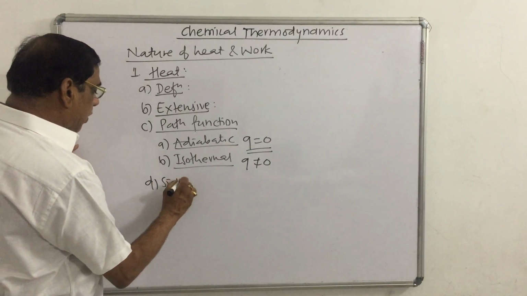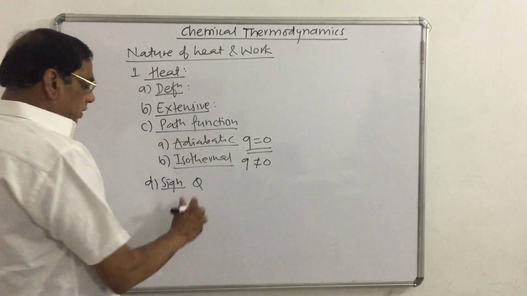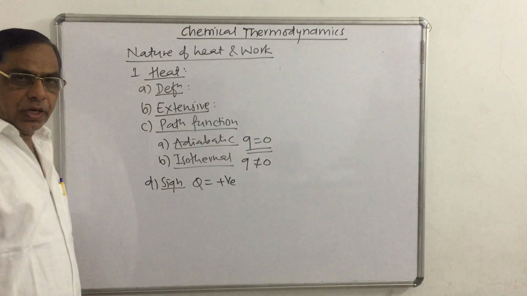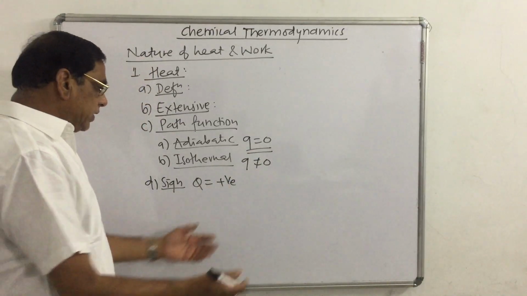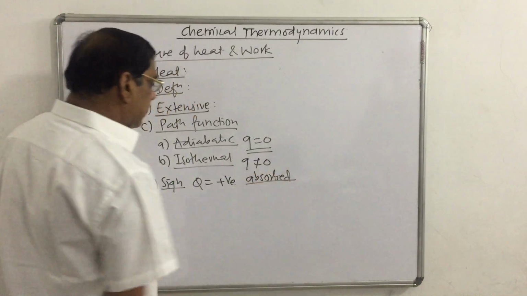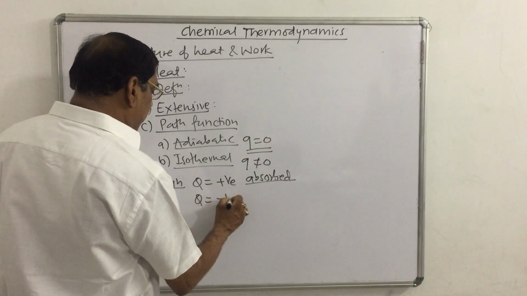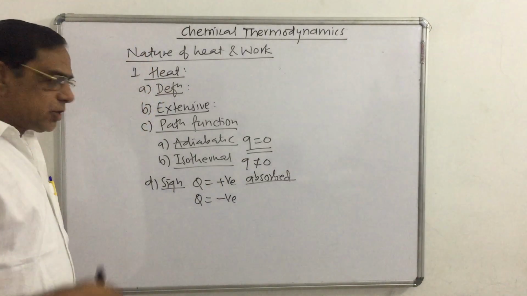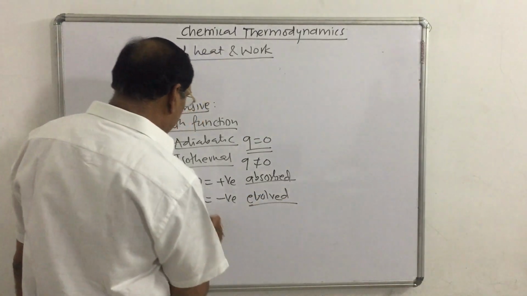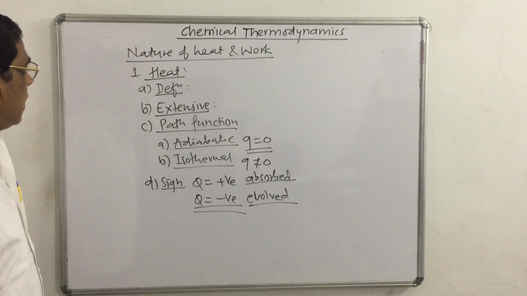उसके बाद में sign of Q. When heat enters the system, then Q is positive, that is the heat is absorbed by the system, then the heat increases, denoted by the positive sign. और यहाँ पर if heat is lost by the system, या फिर heat evolved from the system, then Q is taken as negative. तो ये हो गया about the heat.